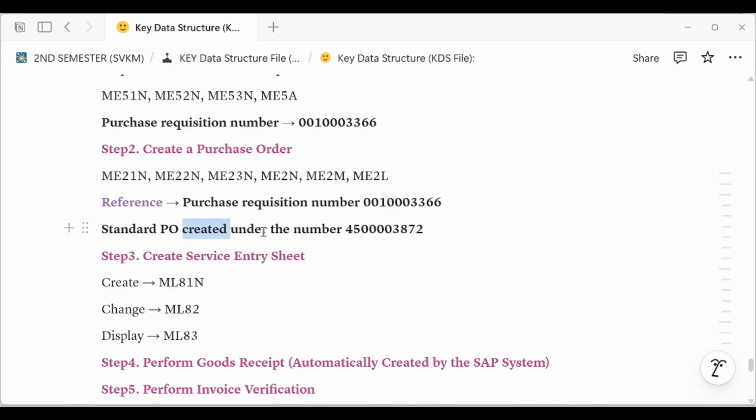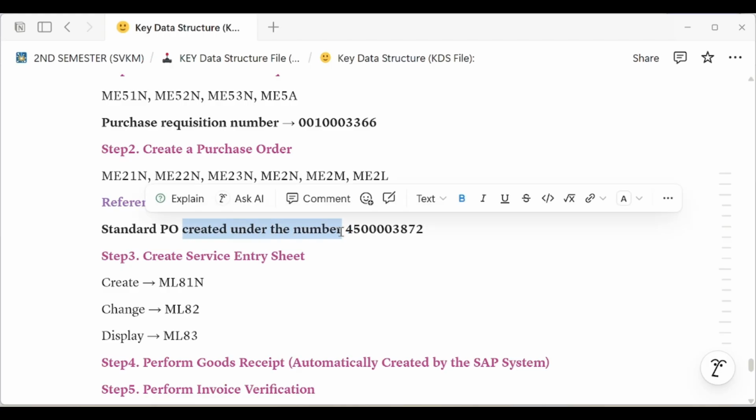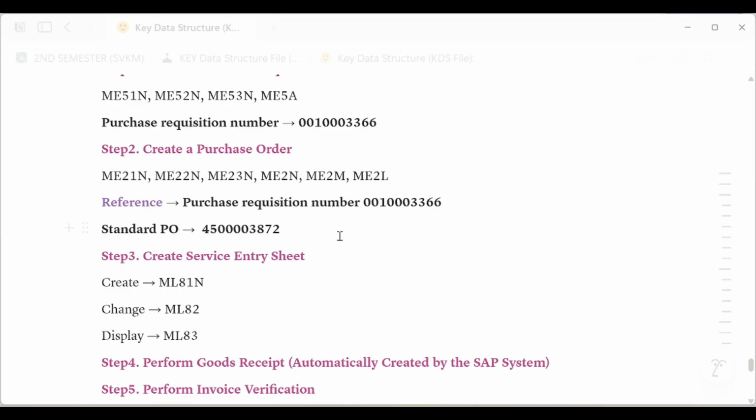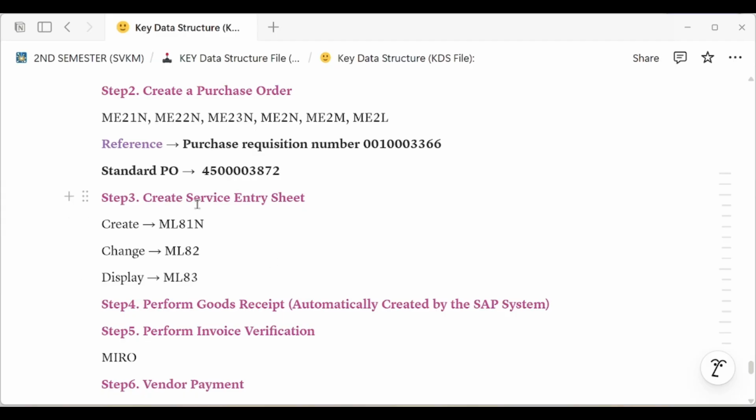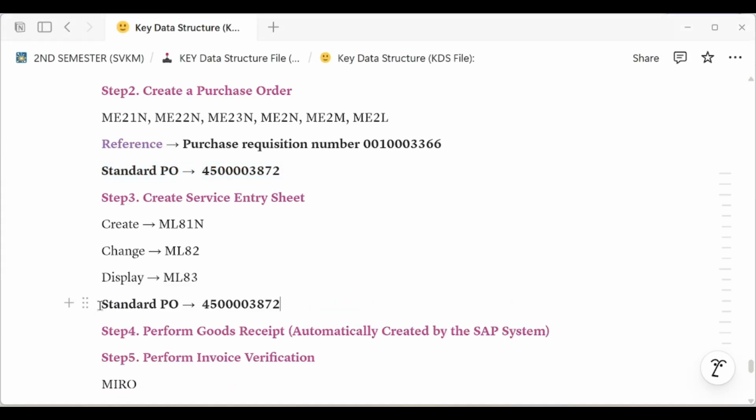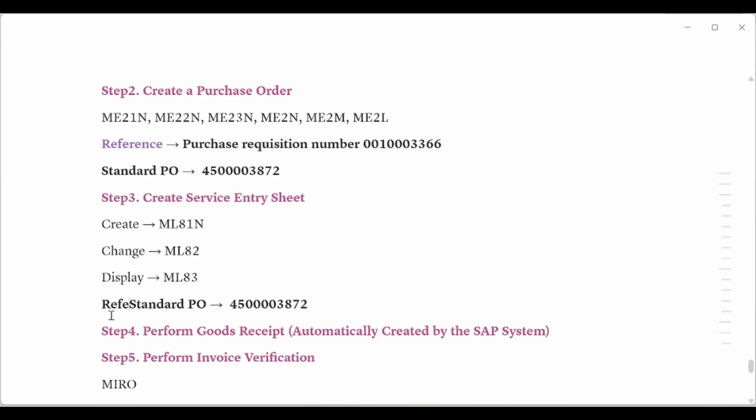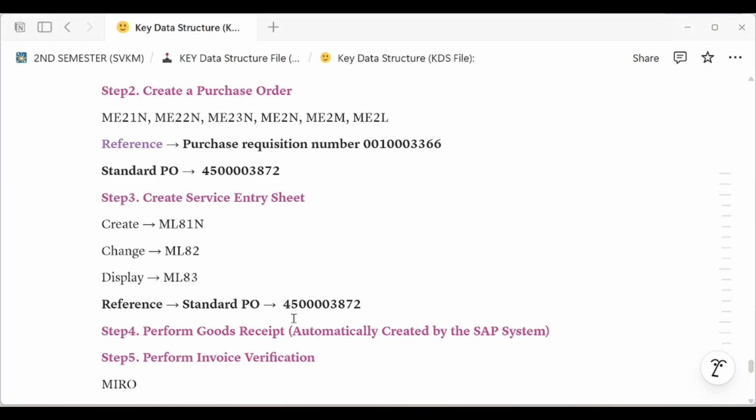Now with the help of this purchase order, we have to create a service entry sheet, which verifies that our job is completed. So what reference have we chosen? The reference is the purchase order.